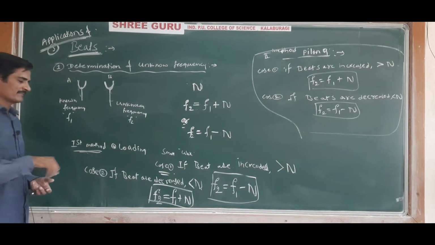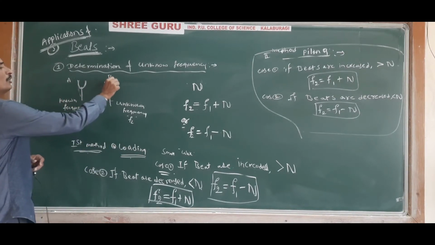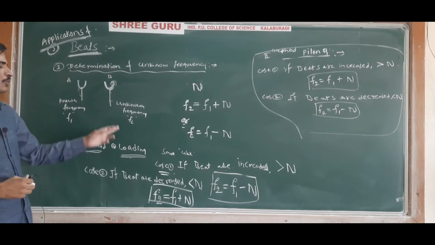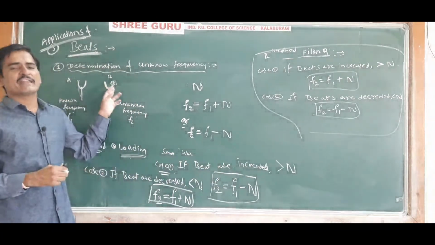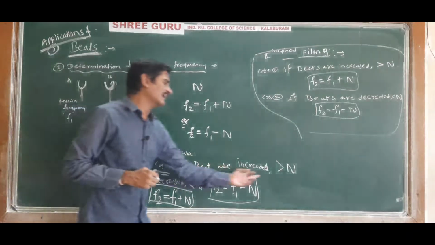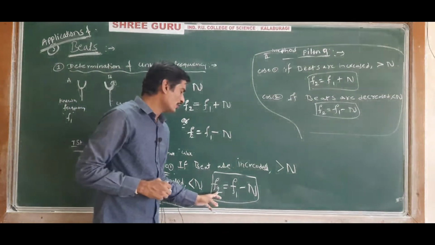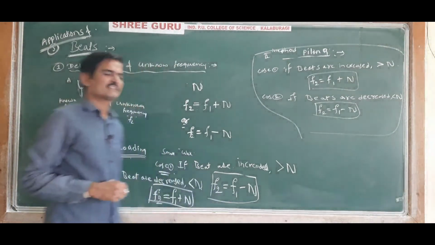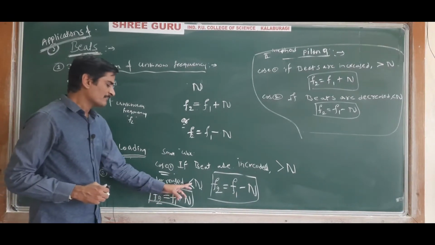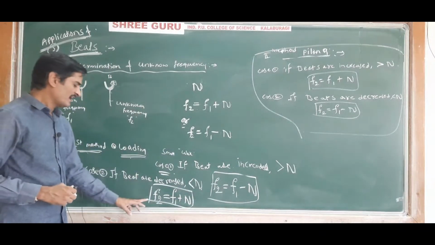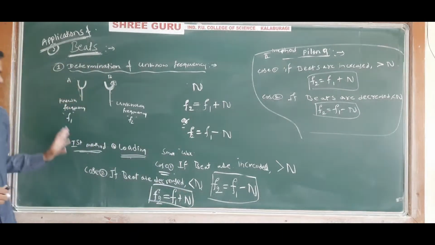That is the first method, loading. One of the forks, the tuning fork of unknown frequency, is loaded with a small wax. Then after adding the wax, if the number of beats is increased, that is more than the number of beats heard initially, then the unknown frequency is given by f2 equals f1 minus n. If on adding the wax the beats are decreased, that is, the number of beats is less than n, then the unknown frequency is given by f2 equals f1 plus n. This is one method.